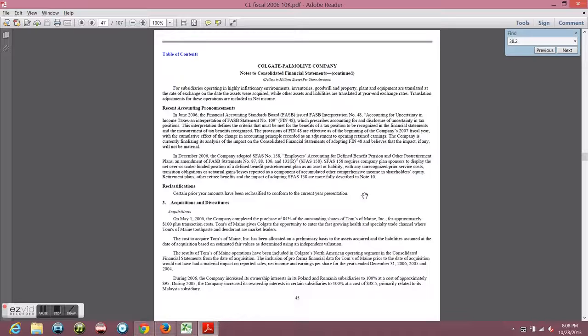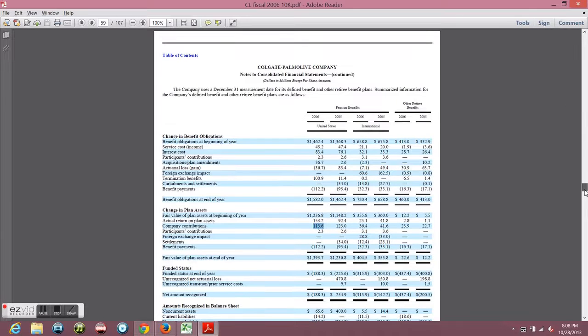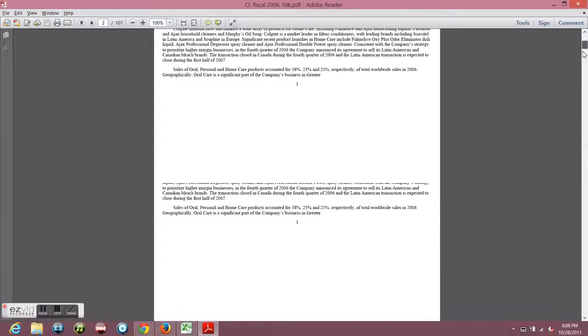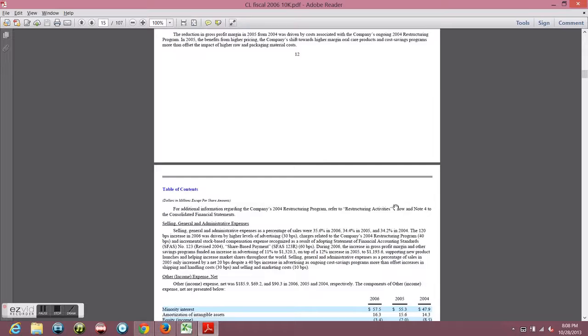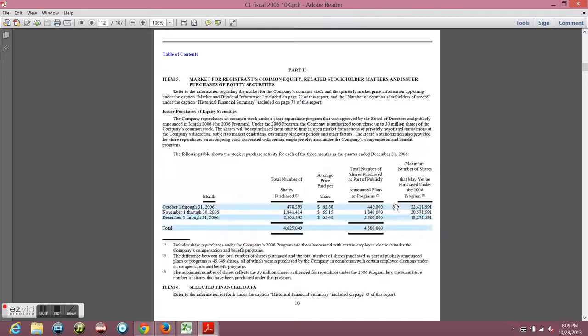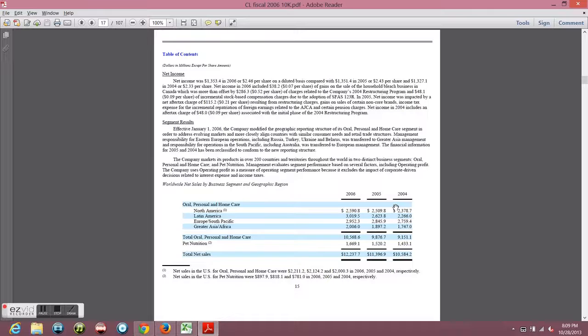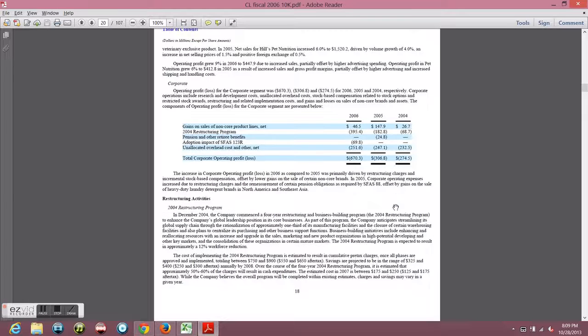So if you go to page 13. Okay, probably have to just go by myself. 13. Maybe not 13. It is. Alright, if you go to page 18, this is basically